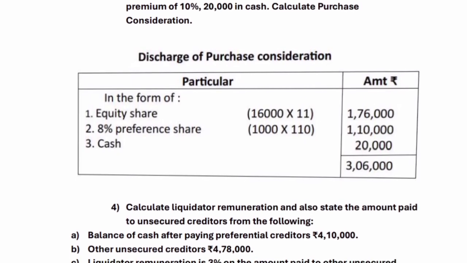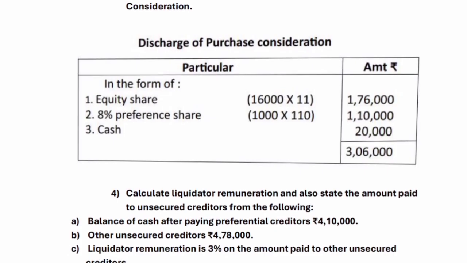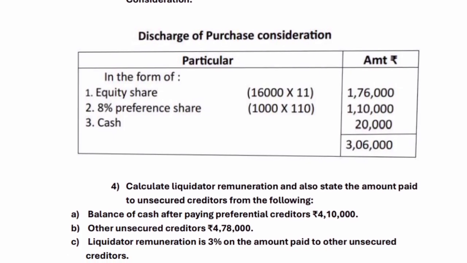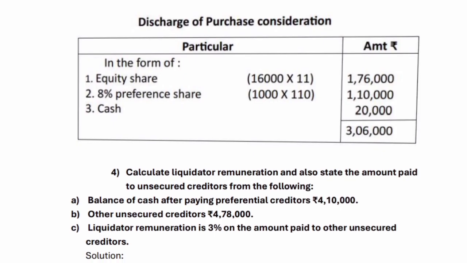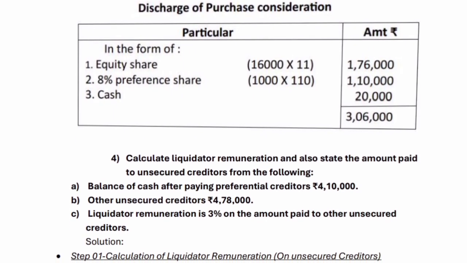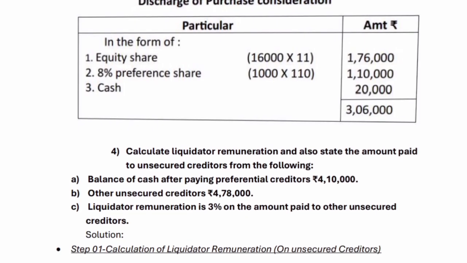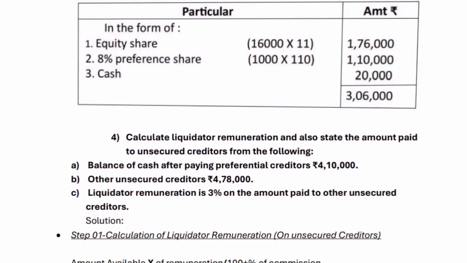Calculate purchase consideration. Solution. The purchase consideration of 1,76,000 rupees is discharged in the form of equity shares, 1,10,000 rupees in the form of 8% preference shares, and finally 20,000 rupees in cash. Therefore, the total purchase consideration is rupees